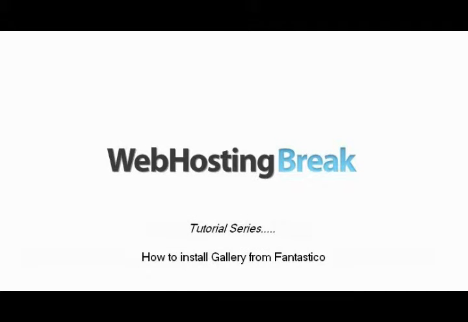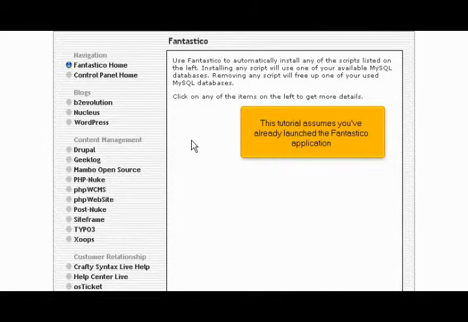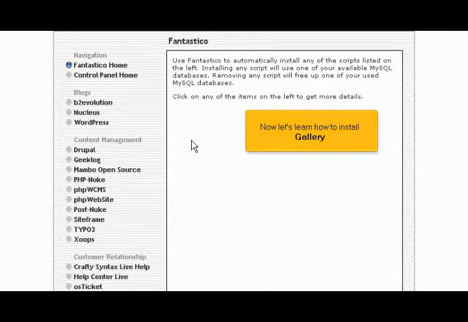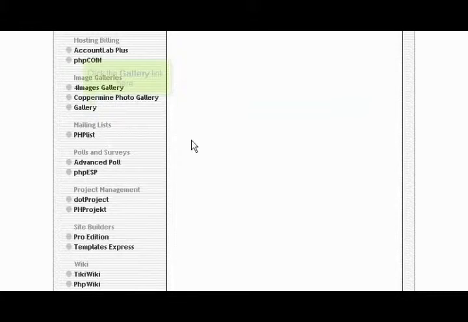How to install Gallery from Fantastico. This tutorial assumes you've already launched the Fantastico application. Now let's learn how to install Gallery. Click the Gallery link here.